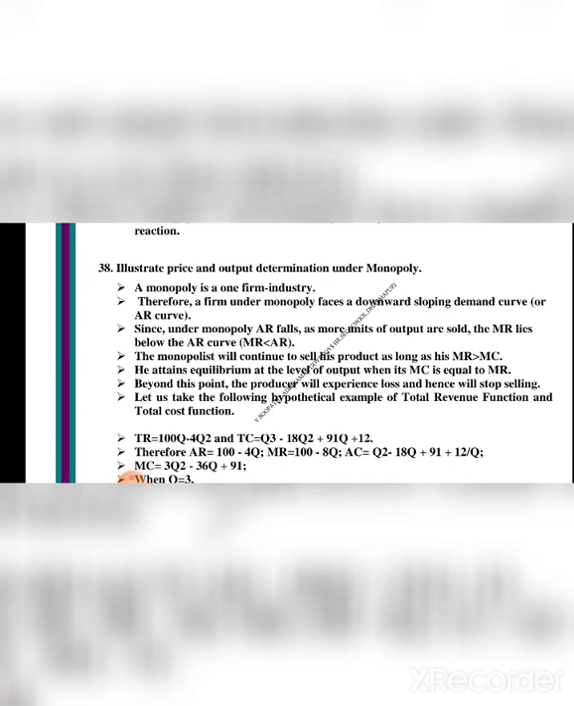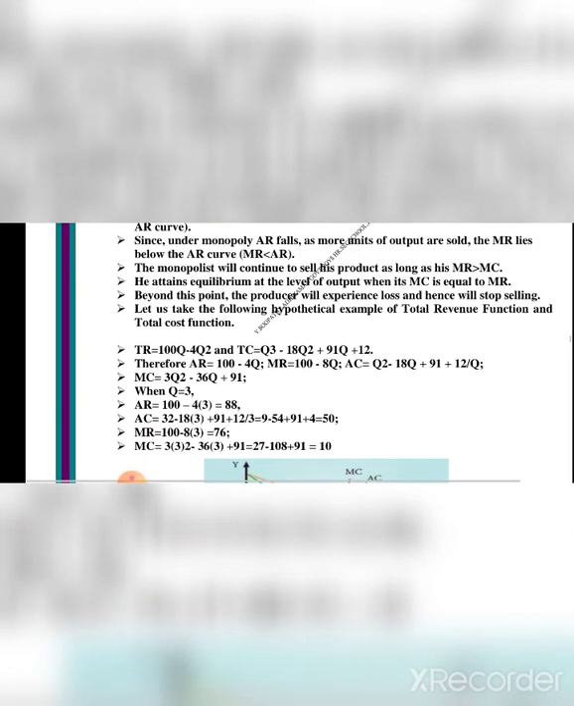Let us take the following hypothetical example of total revenue function and total cost function. There is a calculation for this total revenue function and cost function. The total revenue is equal to 100Q minus 4Q squared, and TC, the total cost, is Q cubed minus 18Q squared plus 91Q plus 12. Therefore, AR is equal to 100 minus 4Q, MR is equal to 100 minus 8Q, AC is equal to Q squared minus 18Q plus 91 plus 12/Q.